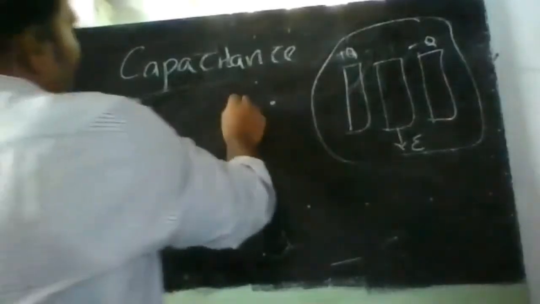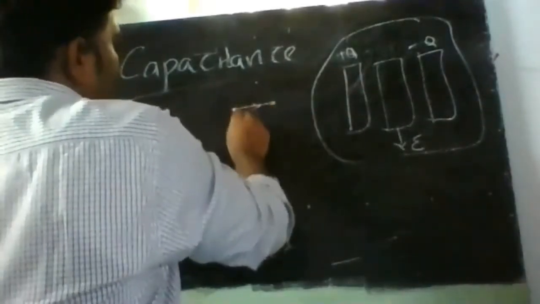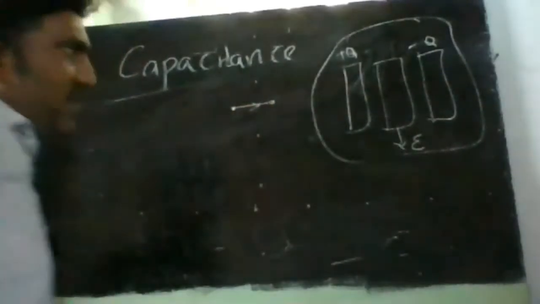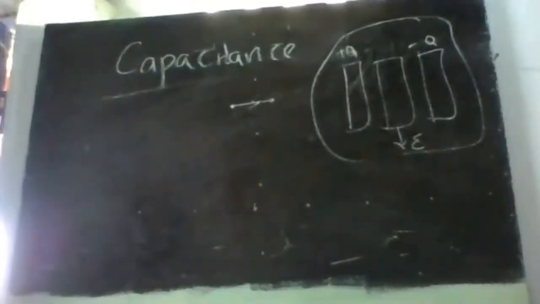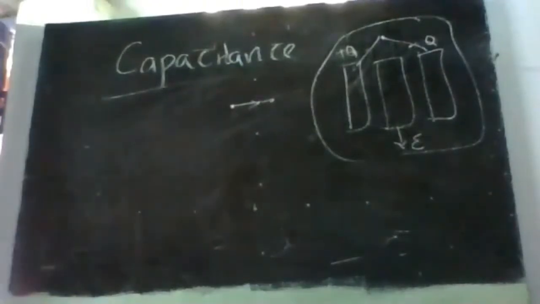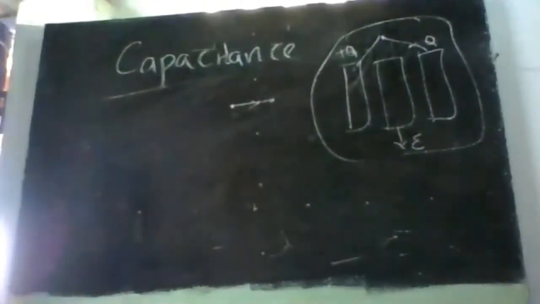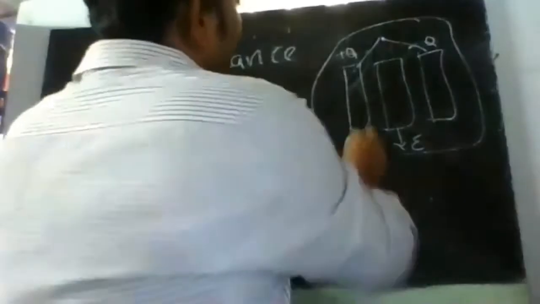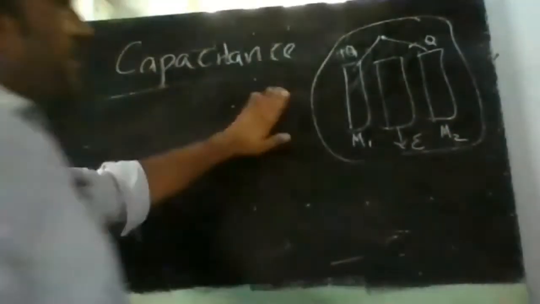Definitely there will be some potential difference between them. Whenever I have two charges, because of this and because of that, we can have a potential difference between them. Let us assume this is metal plate M1 and this is metal plate M2.